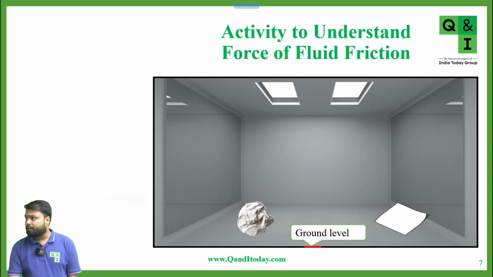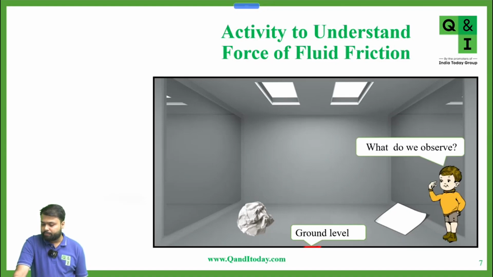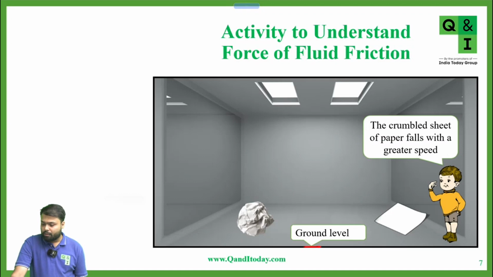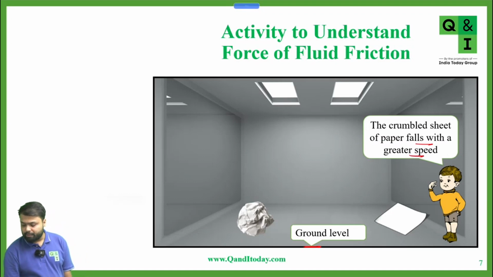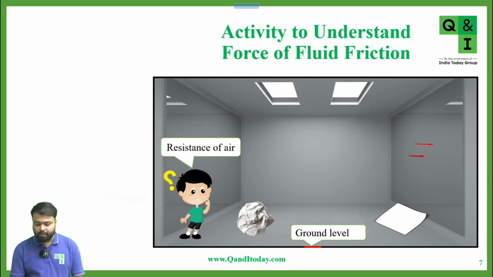Can you tell me the observation here? Sir, the crumpled paper is more dense. Okay. So can we say the crumpled sheet of paper falls with a greater speed? Why did this happen? Because of the resistance of the air.